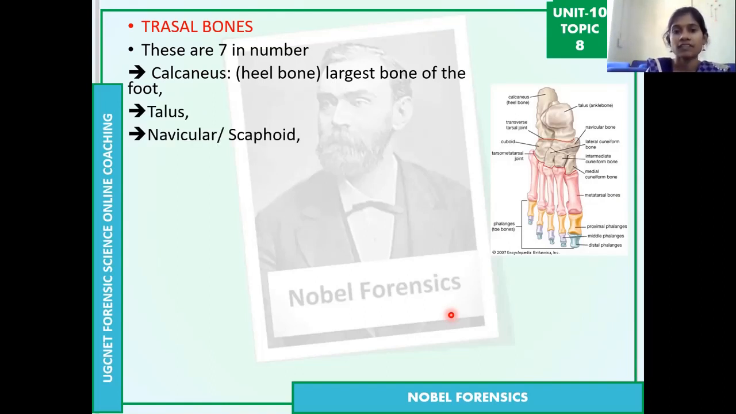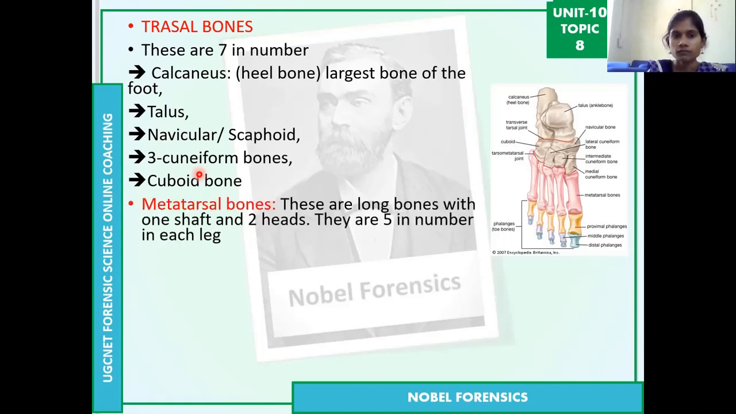Then the talus bone and the navicular bone or scaphoid bone. Then the cuneiform bones, there are 3 cuneiform bones. Then the cuboid bone. So these all become 7: 1, 2, 3, 4, 5, 6, 7. So 7 bones are there in the tarsal bones.